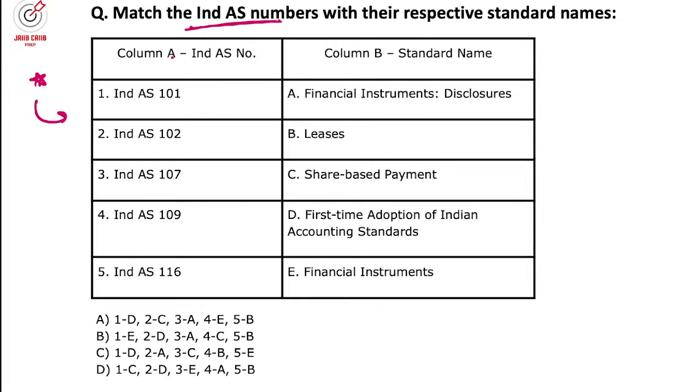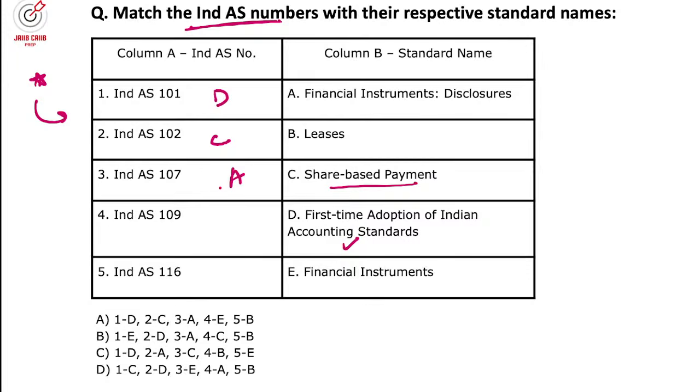So 101, when it comes to 101, it is आपका first time adoption of accounting standard, means option D will be right answer. When it comes to 101 means आपका D. 102 which is आपका, which is based share based payment means आपका C. When it comes to 107, so it is financial instrument disclosures, means आपका A.